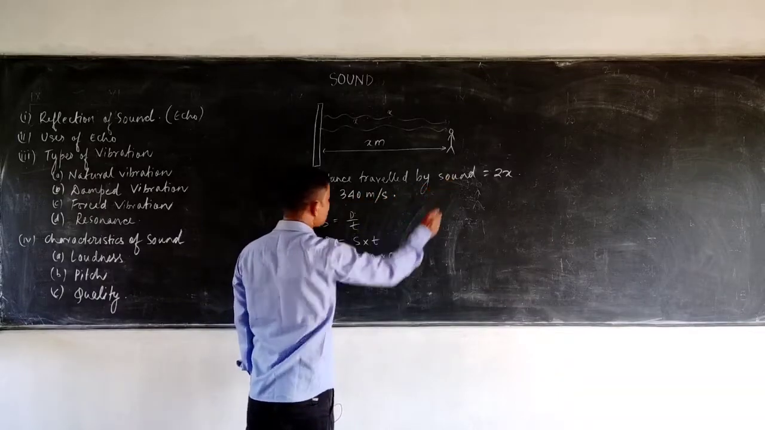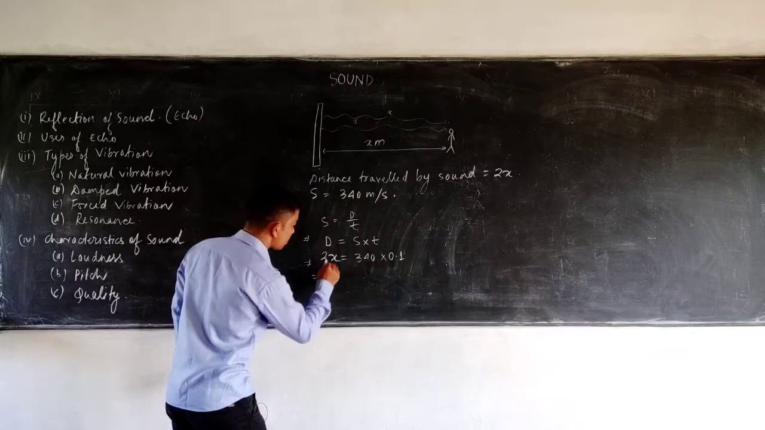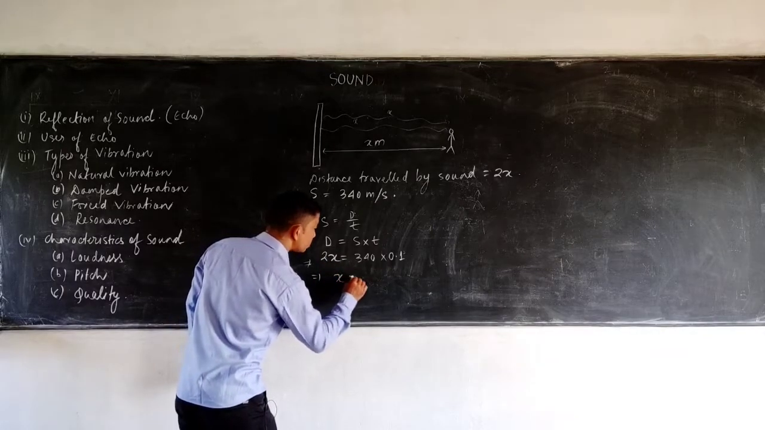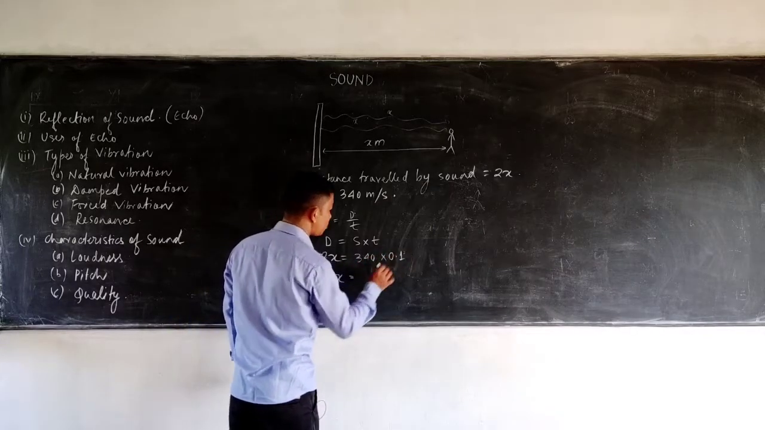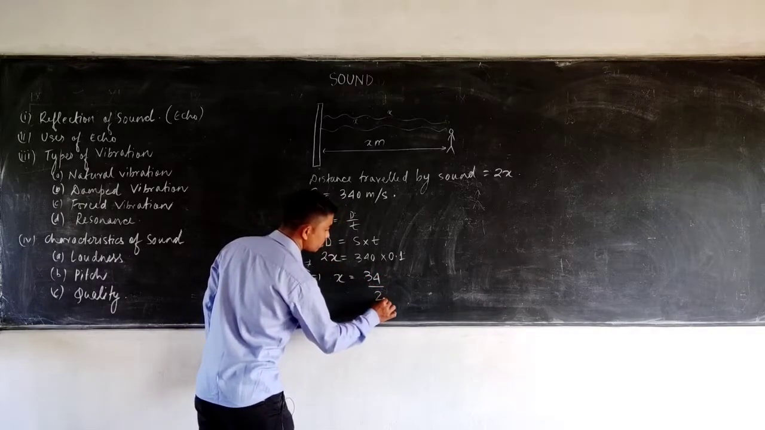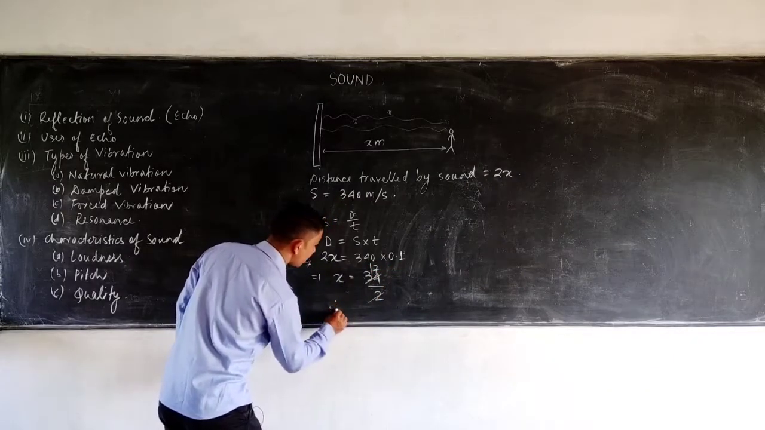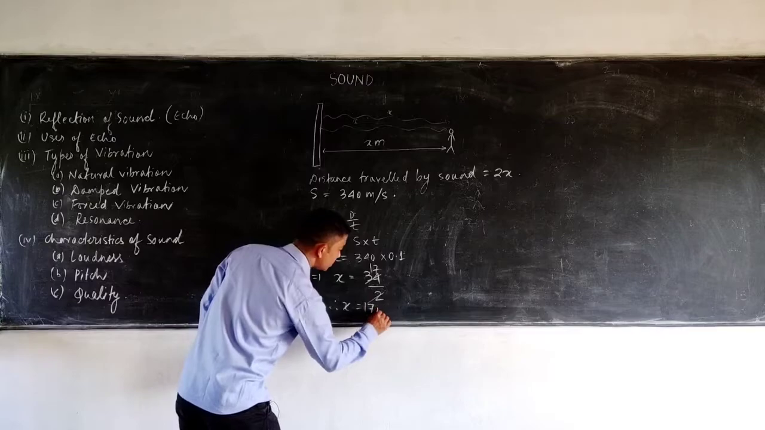The distance traveled by the sound is 2x. So replacing this d by 2x, this implies that x will be equal to, now multiplying 340 into 0.1 second, it gives me 34. Okay, so it's divided by 2. 2 1s are 2, 2 7s are 14. So therefore x equals 17 meter.